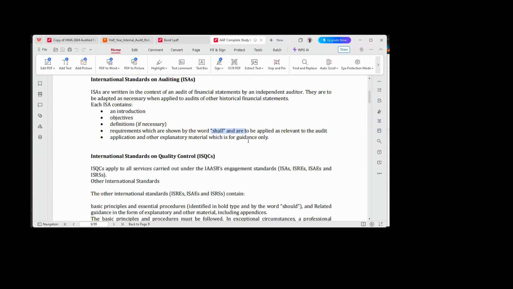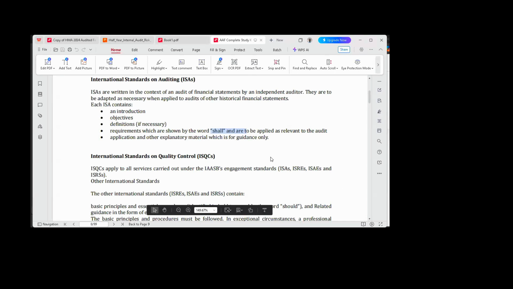You used to have ISQC number 1, which has been replaced with ISQM number 1. ISQC is International Standard on Quality Control, which has been replaced with International Standard on Quality Management. So if you see the standard ISQM now, they will make reference to the fact that ISQC has been replaced with ISQM. I hope you are getting it.